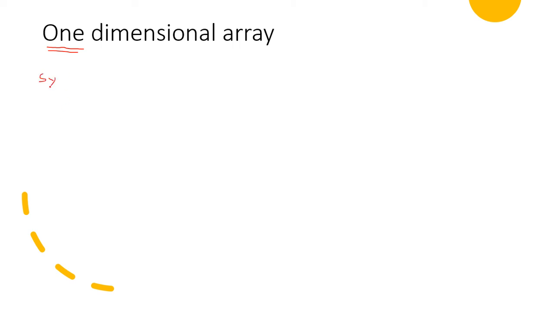First, we will write the syntax, and in that syntax we will see what the subscript is. The syntax for creating a one-dimensional array is: first we need to write the data type, then the name of the array, let us take arr, and this is called the subscript.